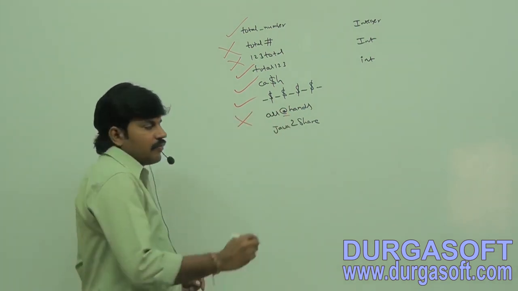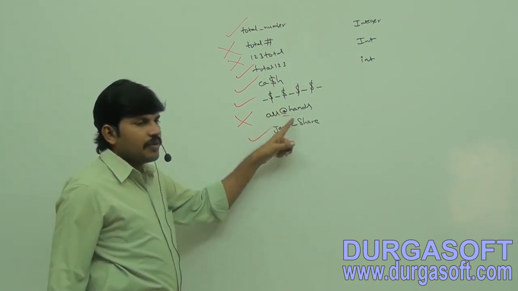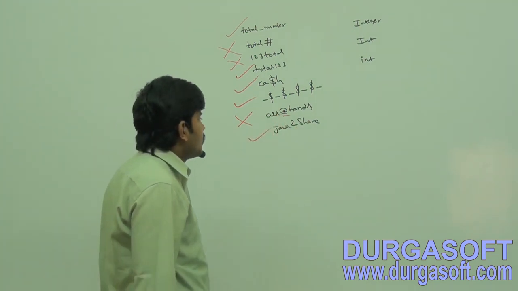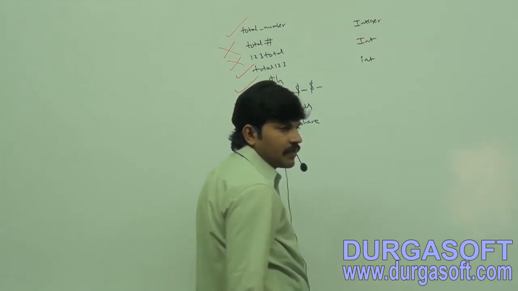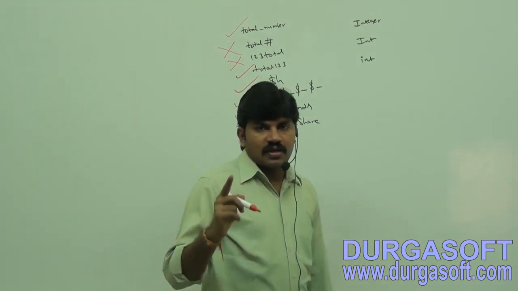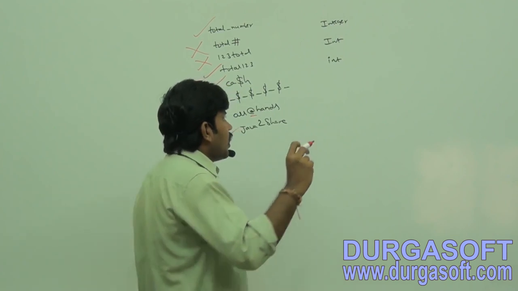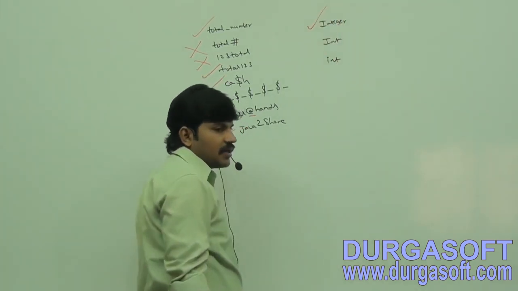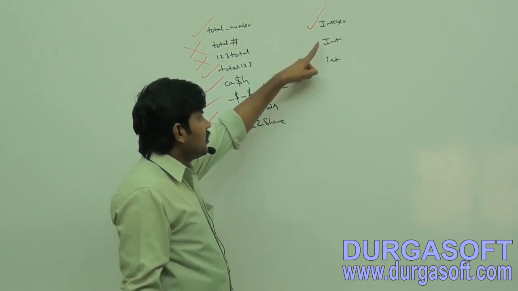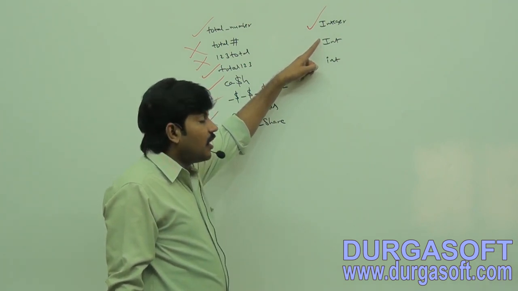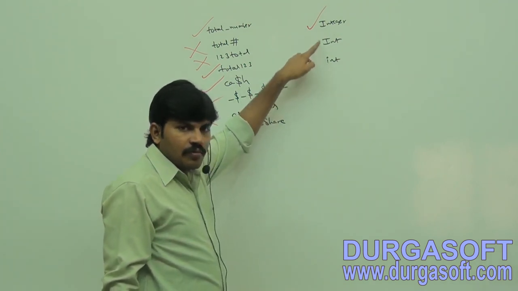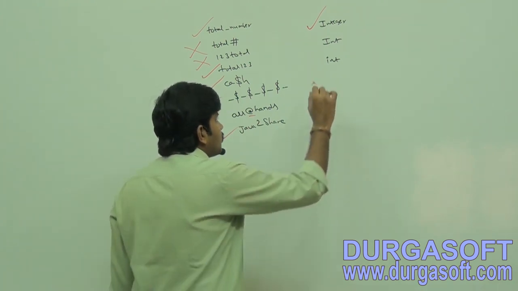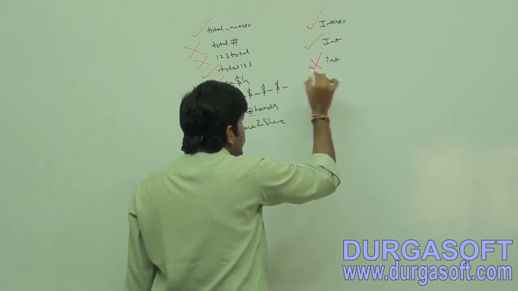Next, this one, valid, no problem at all. Alphanumeric characters you can use. Next, Integer: all predefined Java class names and interface names happily we can use as identifier, no problem. Next, is it valid or not? Small int is a reserved word, but capital Int is not a reserved word. That's why this one is valid, but the last one invalid.